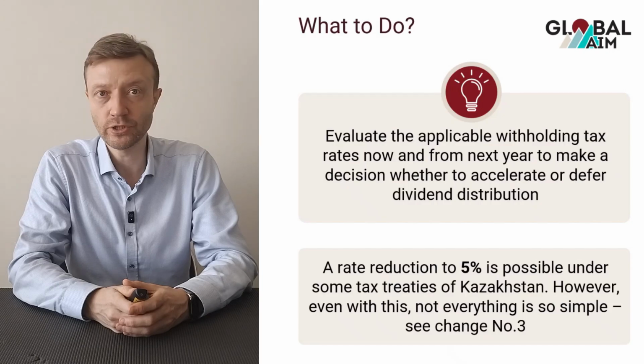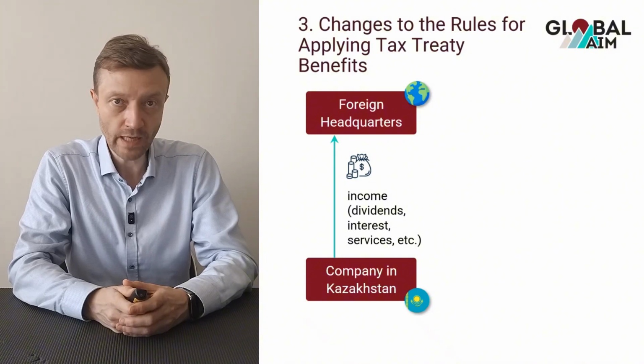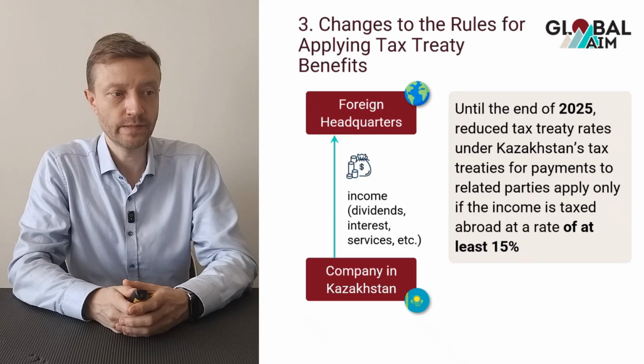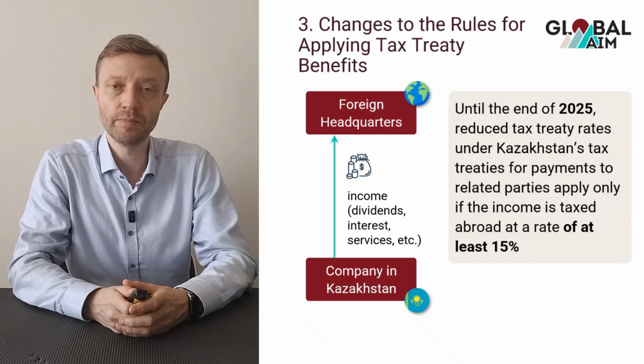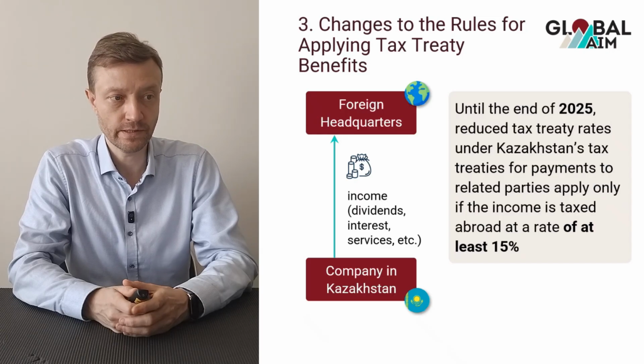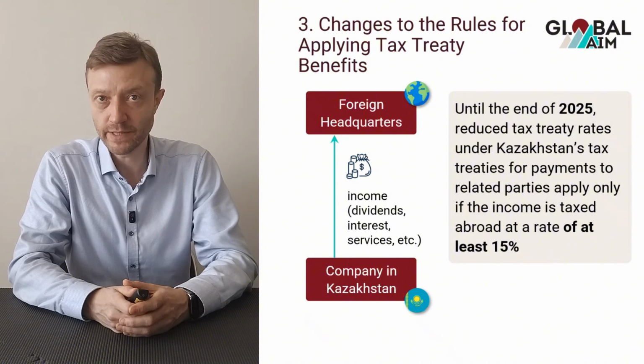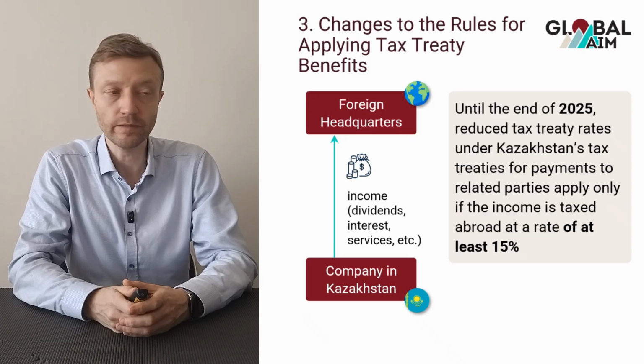And the third change is that the rules to apply tax treaty benefits and reduce withholding tax rates are changing starting in 2026. Currently, until the end of 2025, it is possible to apply a reduced withholding tax rate based on tax treaties of Kazakhstan if the income that the foreign investor receives is subject to taxation at a rate of at least 15%. So there is a subject to tax requirement to enjoy the reduced tax rate upon payment of income from Kazakhstan to other countries.